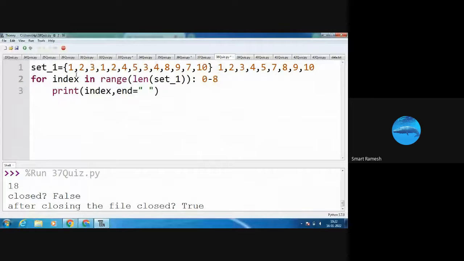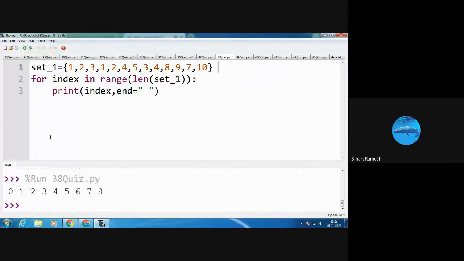First time, what is the index number? First time the index number is 0. So I'm going to print index 0, then end equal to 1 space, one empty space. Next time the index number is 1, next 2, 3, 4, 5, 6, 7, 8. See, I'm running the program. 0 to 8 is displayed on the screen.